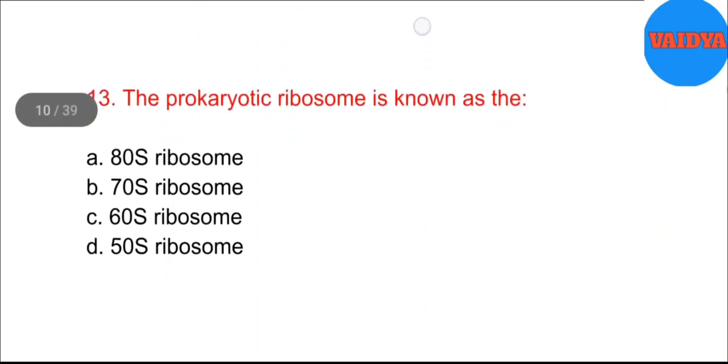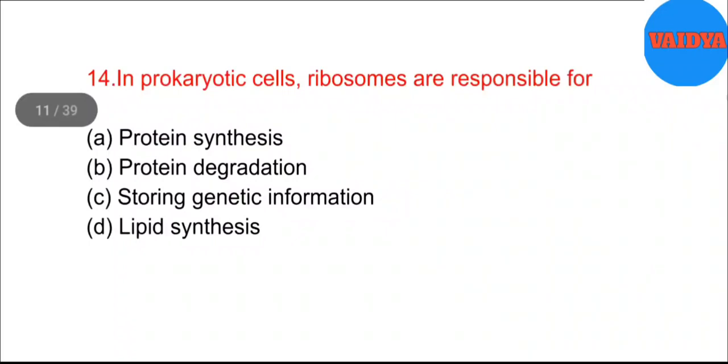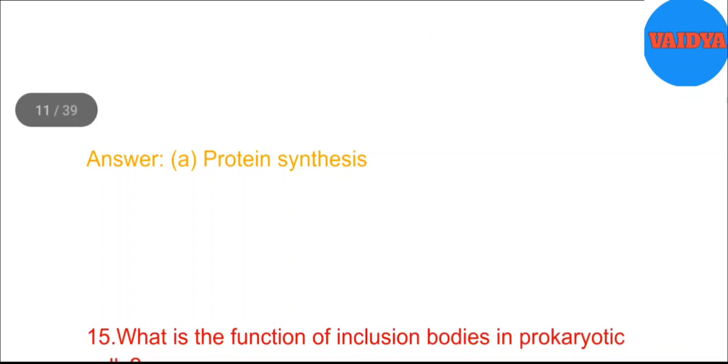Cyanobacteria. 13. The prokaryotic ribosome is known as the A. 80S ribosome. B. 70S ribosome. C. 60S ribosome. D. 50S ribosome. Answer: B. 70S ribosome. 14. In prokaryotic cells, ribosomes are responsible for A. Protein synthesis. B. Protein degradation. C. Storing genetic information. D. Lipid synthesis. Answer: A. Protein synthesis.